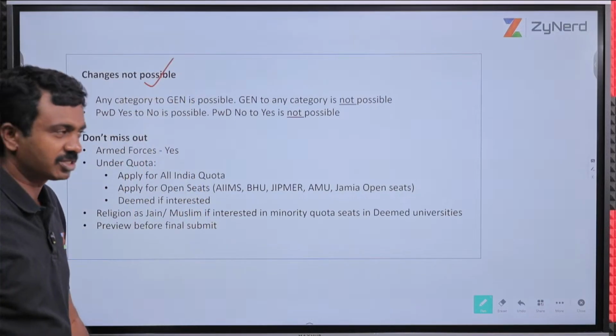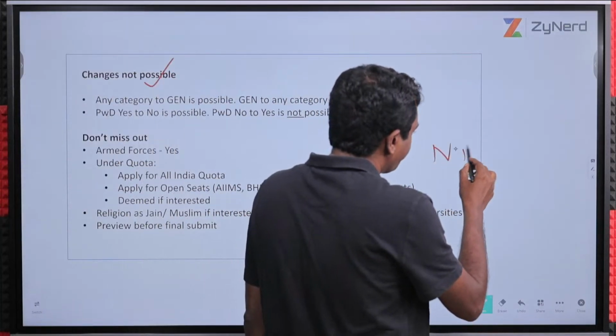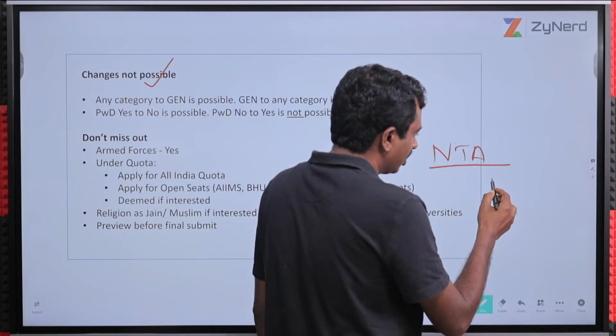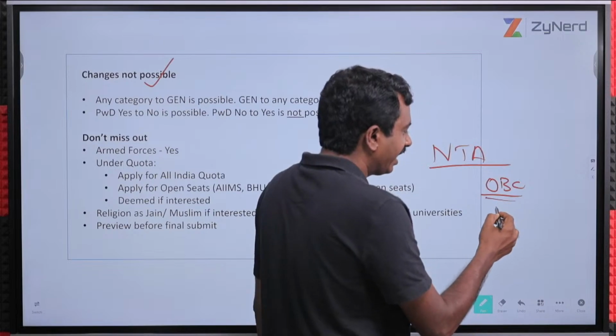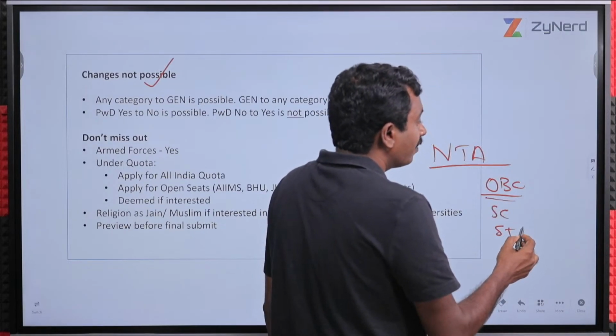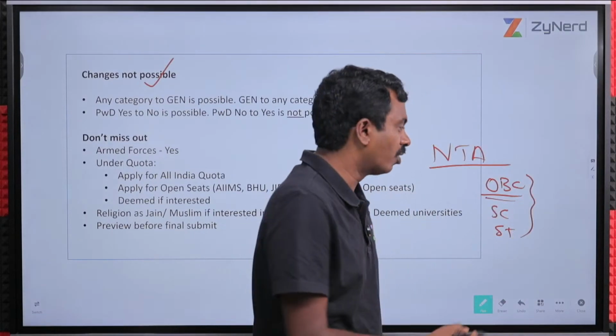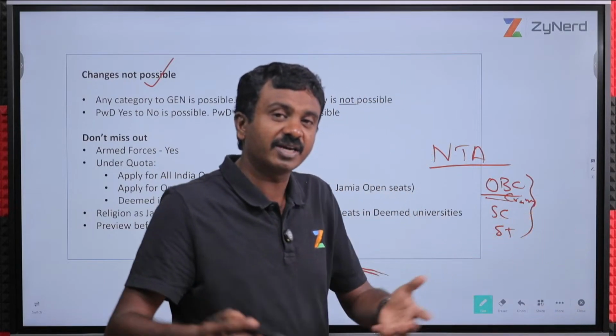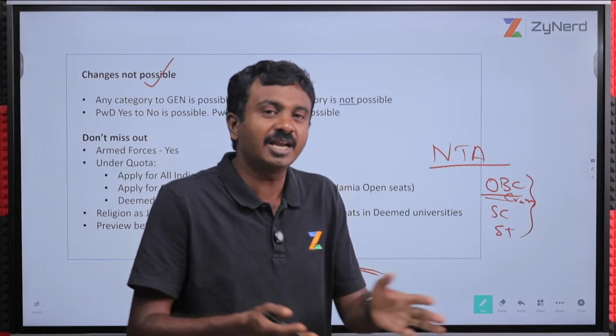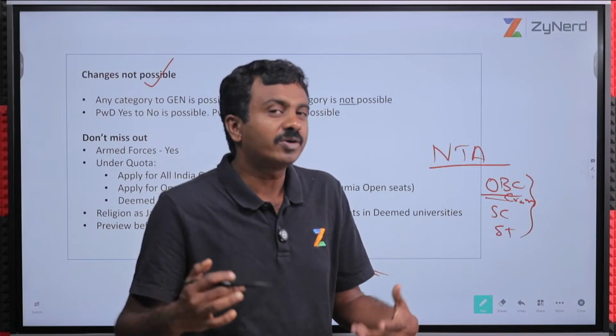Changes which are not possible. Already in my NTA examination brochure, when I registered, I gave OBC, SC, ST, but now I realize that I don't belong to the OBC creamy layer. I don't want to get a seat in OBC creamy layer and finally go there and miss out on my seat because I'll have to produce the certificate. What will I do now?